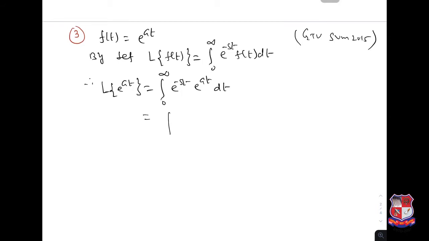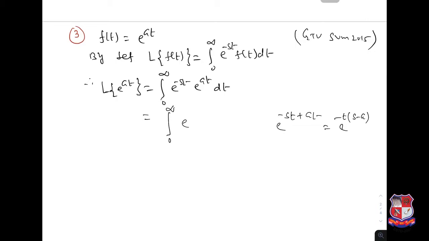We can now combine this e to the power. So can you write in this way e to the power minus st plus at. Okay, so we can write e power minus s outside, and t outside, and that is nothing but s minus a.